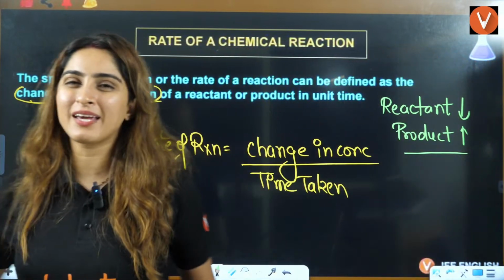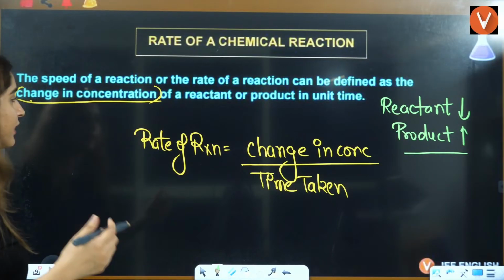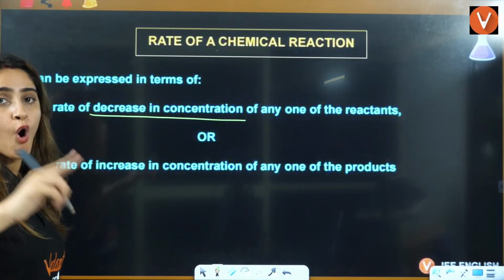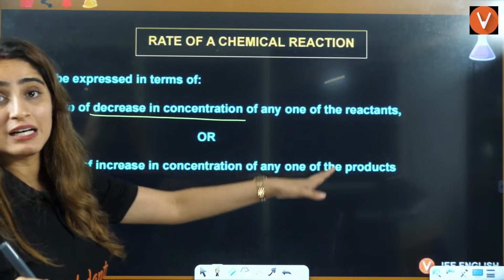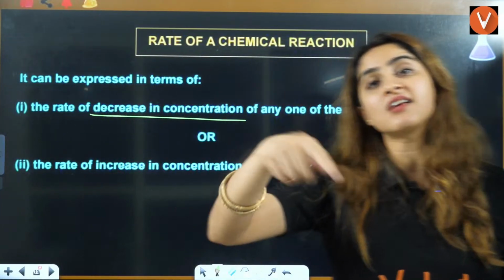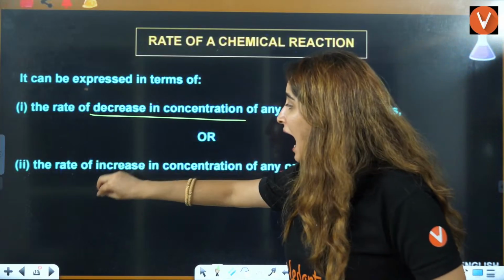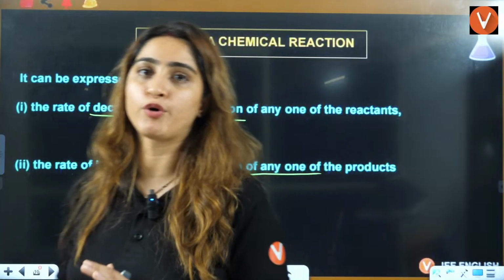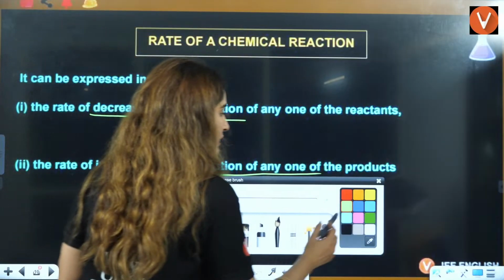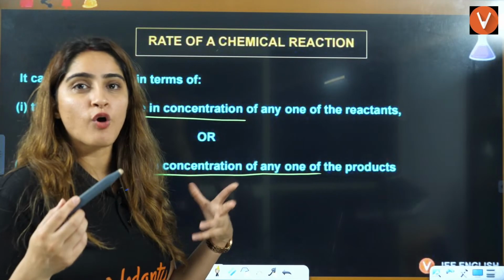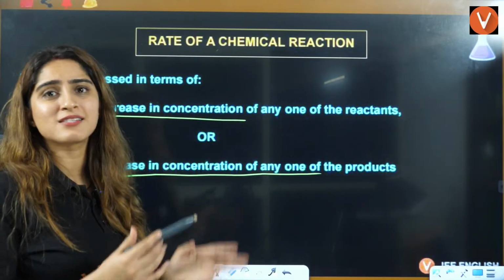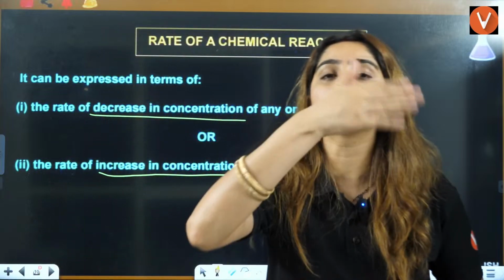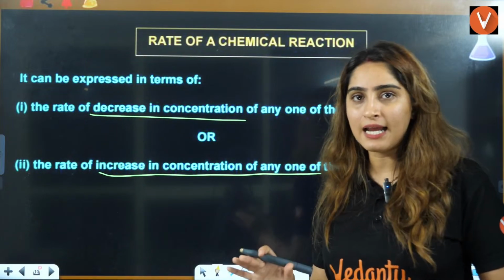In the same way, can we write it in the form of reactant and product? Rate of decrease in concentration of any of the reactants, and increase in concentration of the products. Reactants are getting consumed, products are getting formed, so there is an increase in concentration of the product, right?